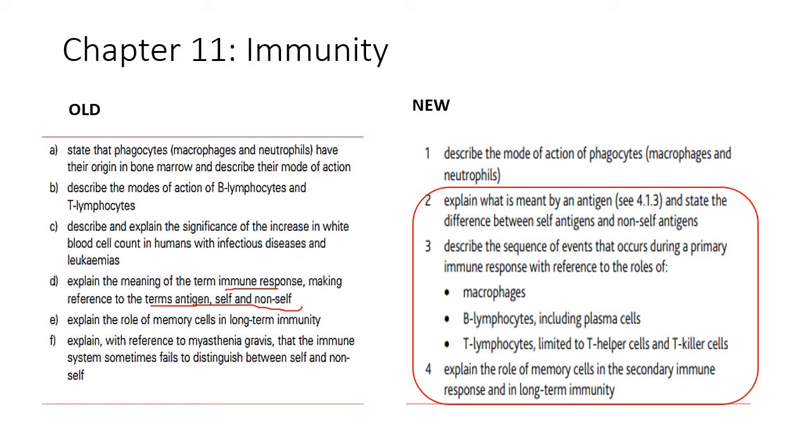And then over here, describe the sequence of events that occur during a primary immune response with reference to the roles of the macrophages, the B lymphocytes, and the T lymphocytes. What this is simply telling you to do is to write out a timeline of what happens during an immune response, especially when they say a primary immune response. That means the first time the body is being exposed to that antigen, or the first time that antigen is invading the body, whichever way you want to see it. So be able to describe what the first line of defense is, what follows after that, and basically what's the end of that as well.